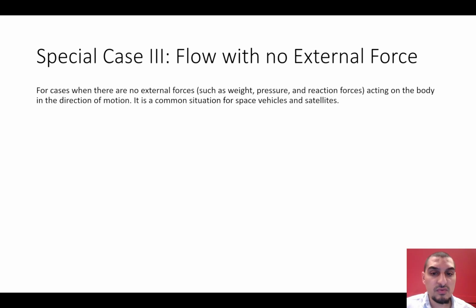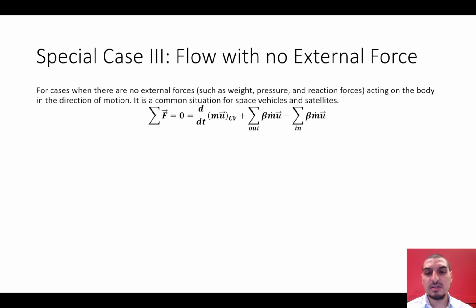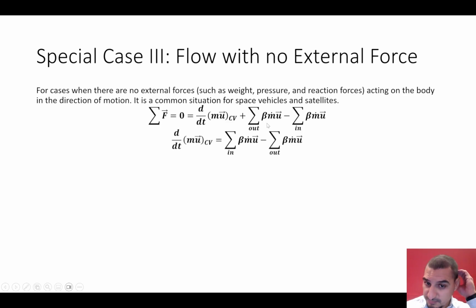If there are no external forces, it means that there is no weight, there is no pressure, there are no reaction forces, and this is going to be only for bodies in space. So if we have something in space, then the summation of forces is zero, and we still have the time rate of change of the momentum, and the momentum out minus momentum in. So the equation is going to be in this form.